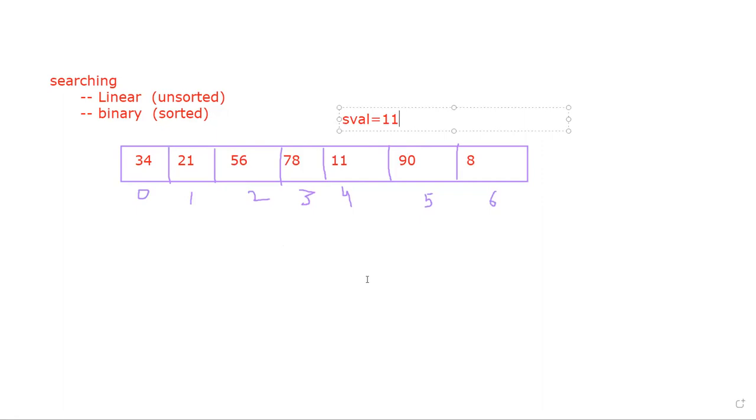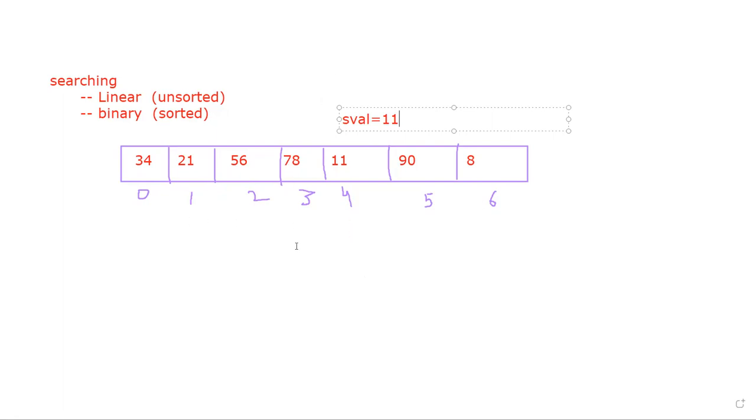Run a loop, and inside that for loop we will use an if statement. We can run a for loop or a while loop, it is your choice. We will start traversing from index 0 until we get the value or reach the end of the list. If we get the value, we record the position and come out of the loop. If we do not get the value, we simply say it is not found.